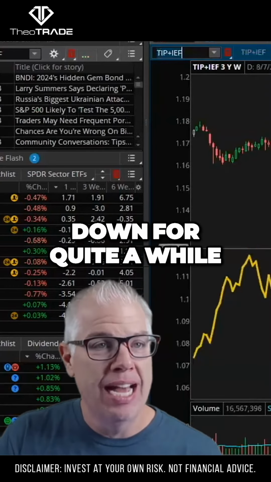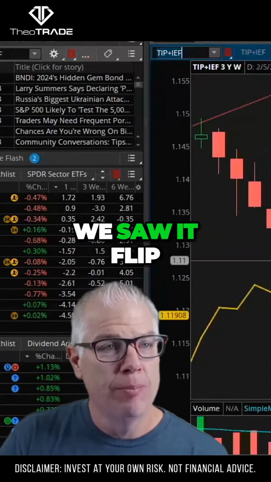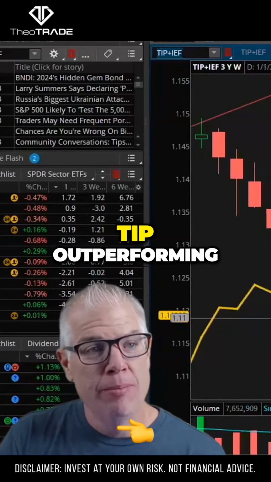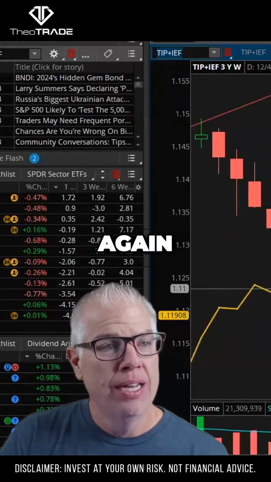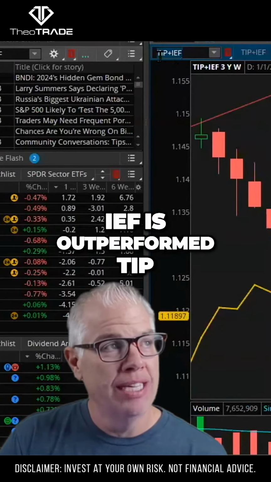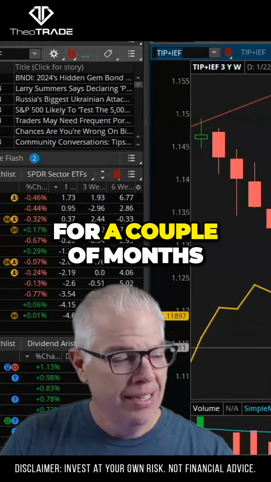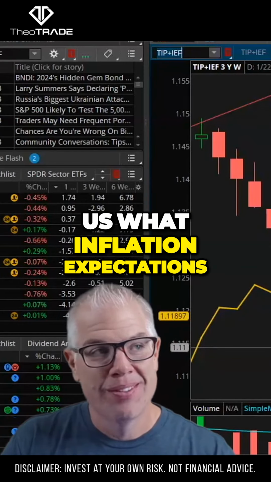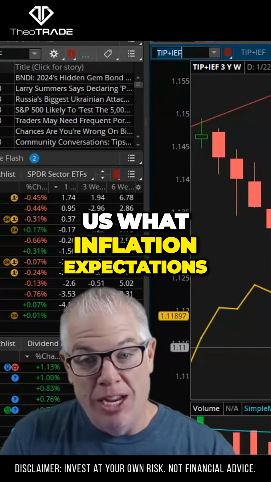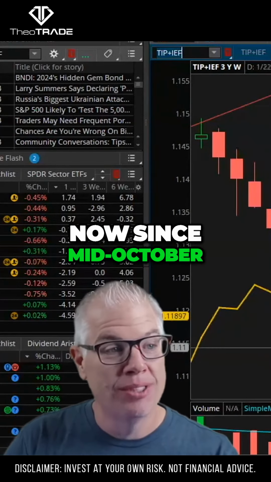This had been trending down for quite a while. We saw it flip up this week, TIP outperforming, but back 1, 2, 3, 4. Again, we are lower, saying IEF has outperformed TIP. This has generally been the case now for a couple of months. This is telling us what? Inflation expectations have been declining now since mid-October.